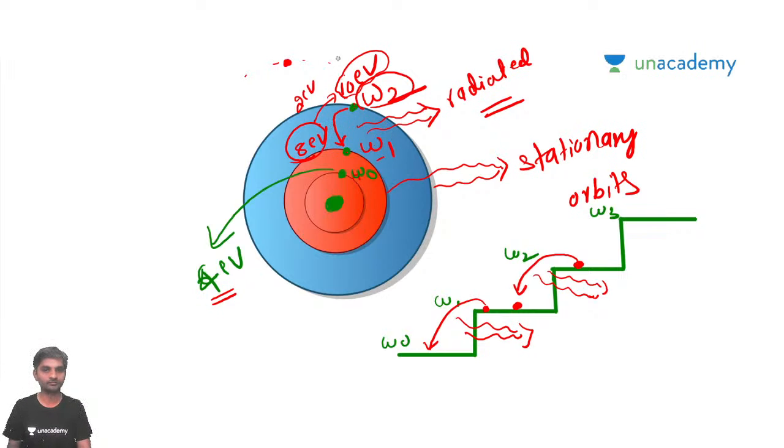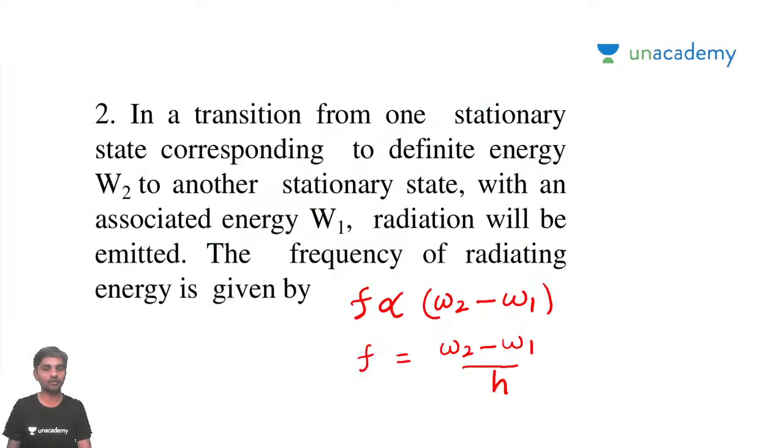The second takeaway point: whenever it moves from one energy state to another energy state, it radiates energy. In the first case, it will not radiate when it is in the stationary orbit.